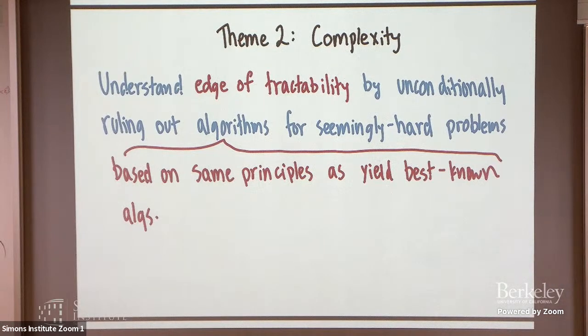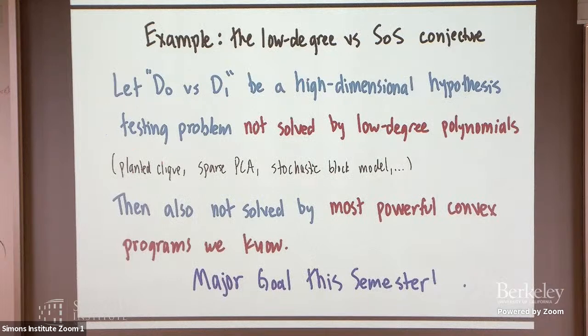Actually, one piece of work I did 5 years ago was exactly about this planted clique problem that I mentioned on the cartoon slide, where we showed that this sum of squares method is not able to do things like find n to the 1/3 size cliques in Erdős-Rényi graphs. And instead of telling you an example thing that I proved on this theme, I want to tell you an example problem that I really like.